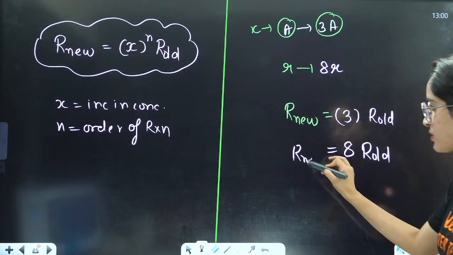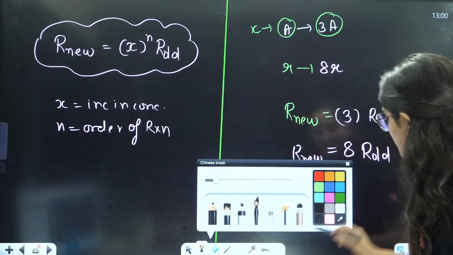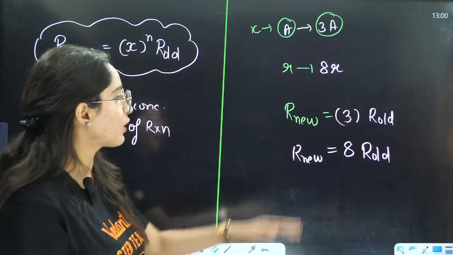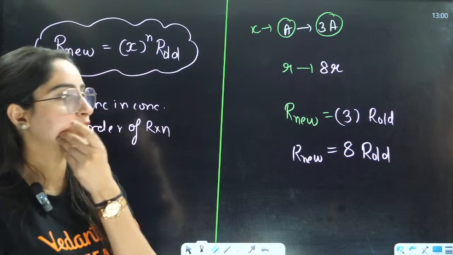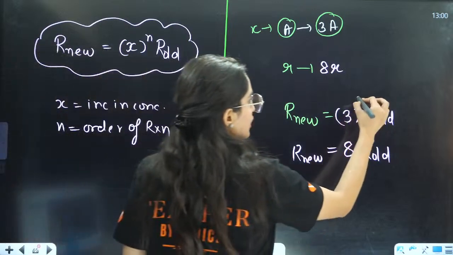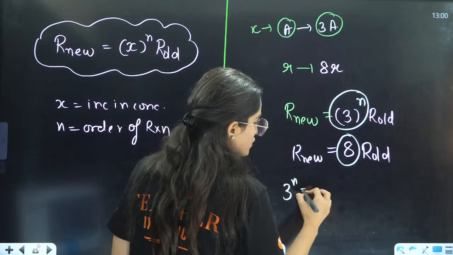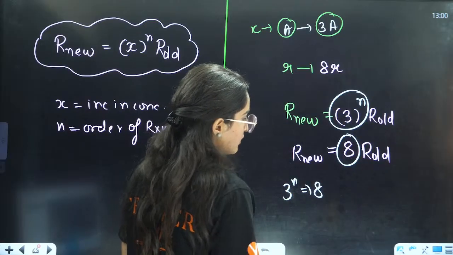This is only possible if my order is a fraction. So let us write it as a fraction. How is it possible that my order is a fraction? Now I will just compare these two things. So it is 3 raised to power n is equal to 8, right?